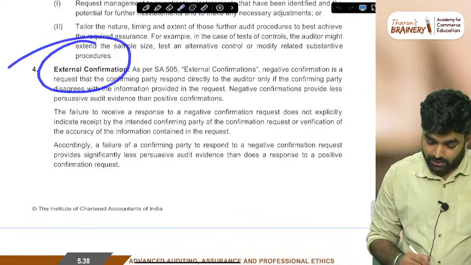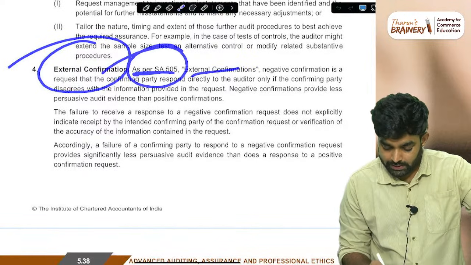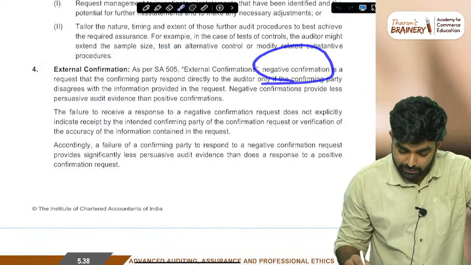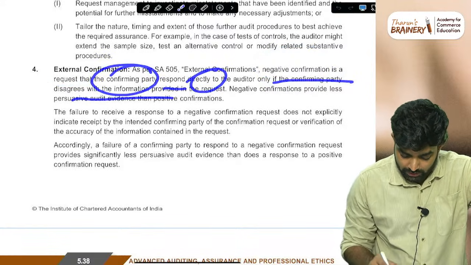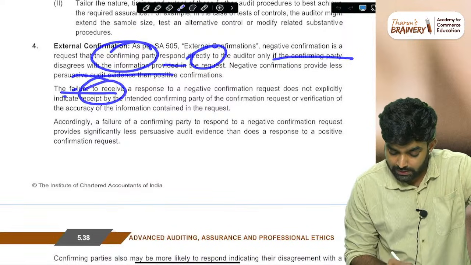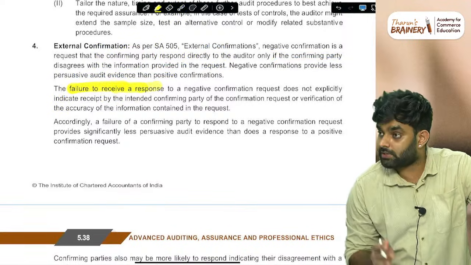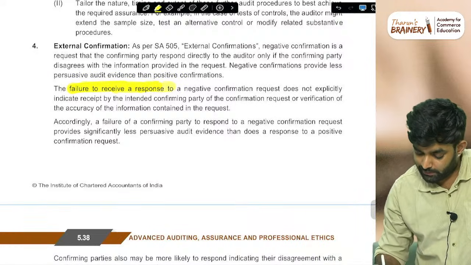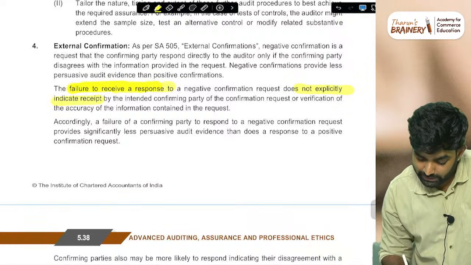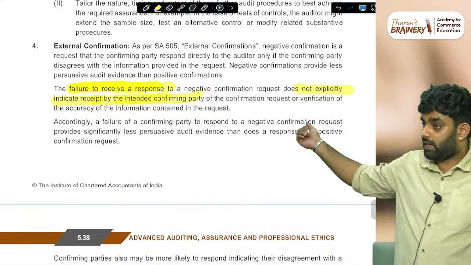Question 3, 4, external confirmation. As per SA 505, negative confirmation is a request that the confirming party respond directly to the auditor only if it disagrees with the information provided. A failure to receive a response, this one you have to write. Failure to receive a response does not explicitly indicate receipt of the request by the intended party. These points you have to write.